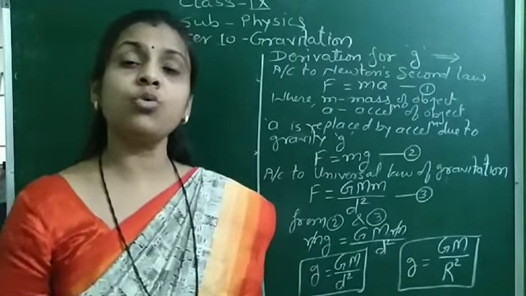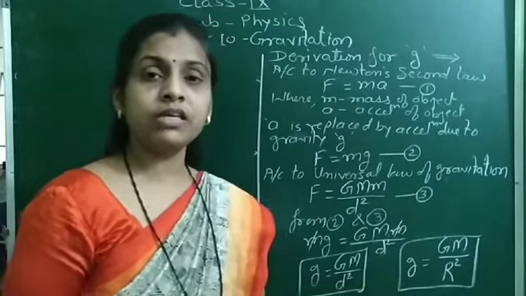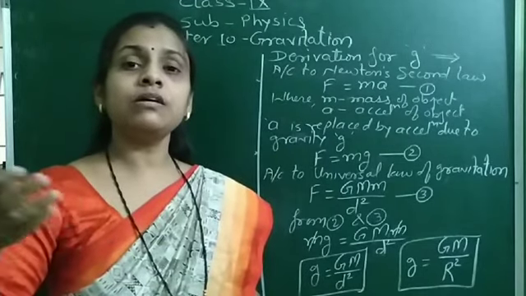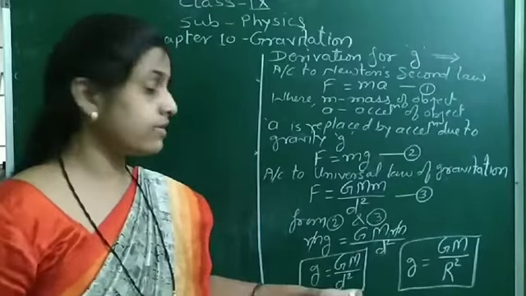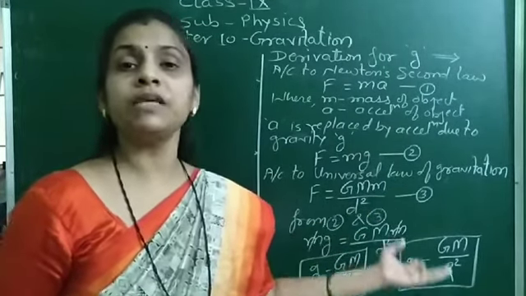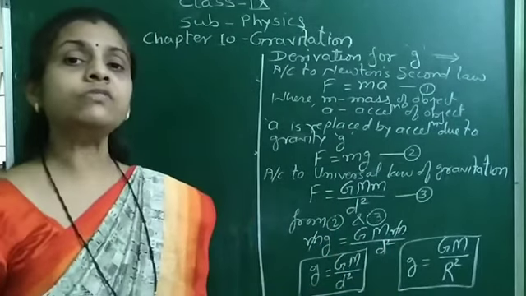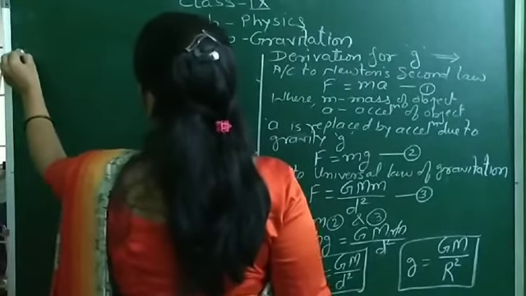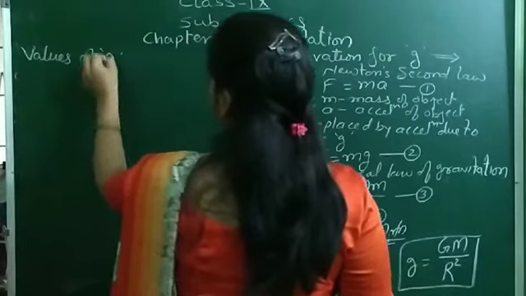The Moon has its own acceleration due to gravity, Earth has its own, then Jupiter, Saturn, Mercury, each and every planet has its own acceleration due to gravity. That is, the value of g is different at different places. It does not remain the same. Even on the Earth, the value of g is never constant. So we will see the values of g.